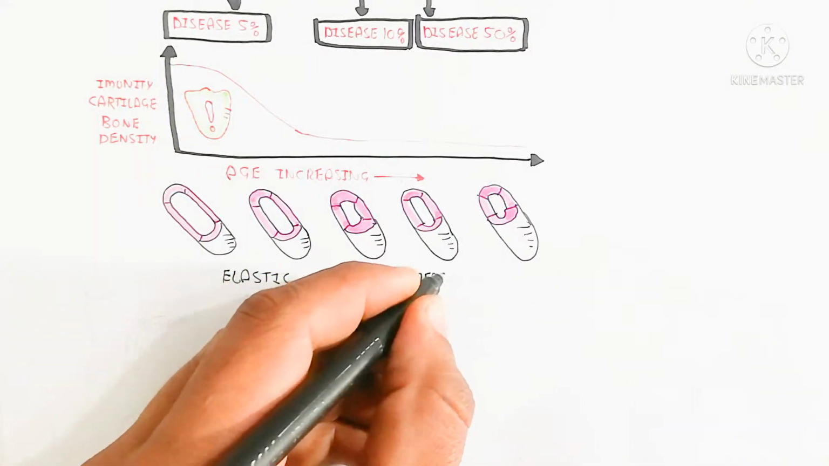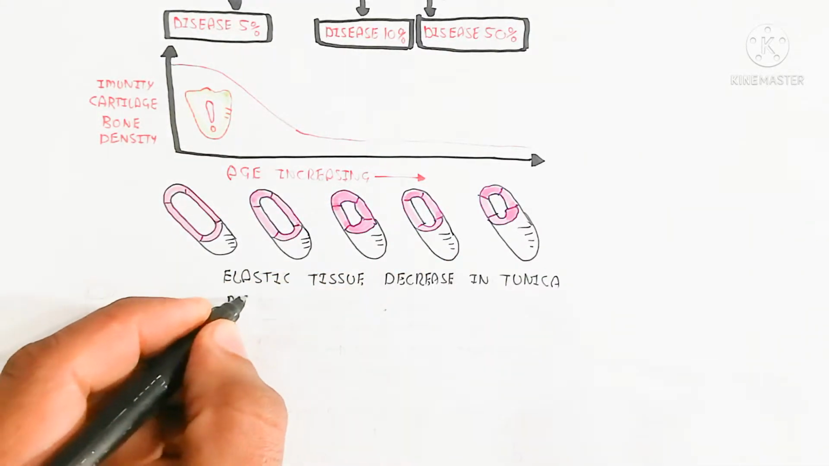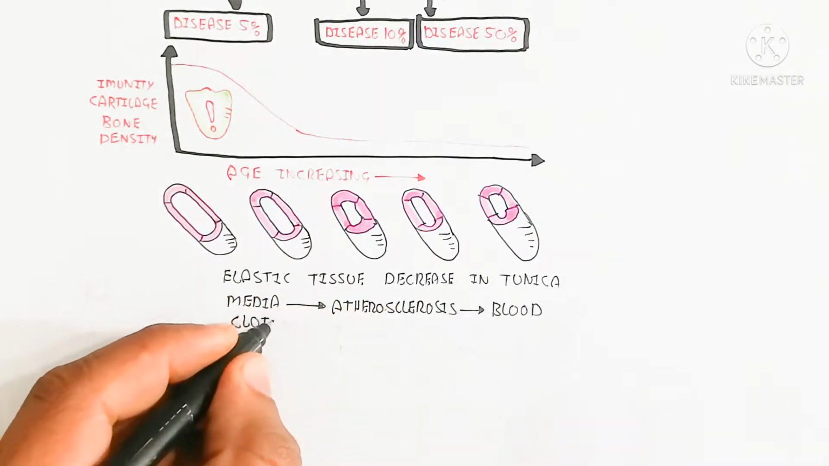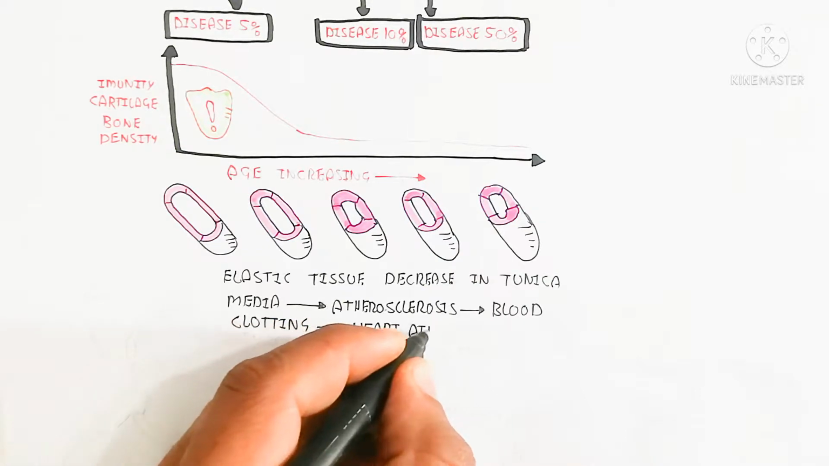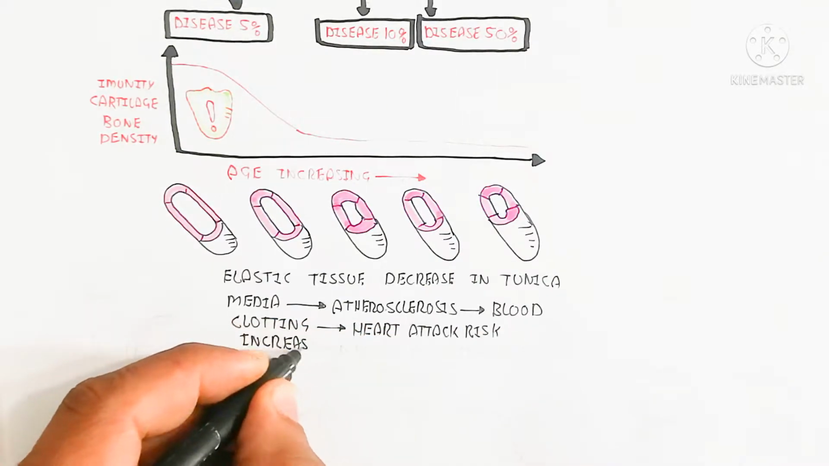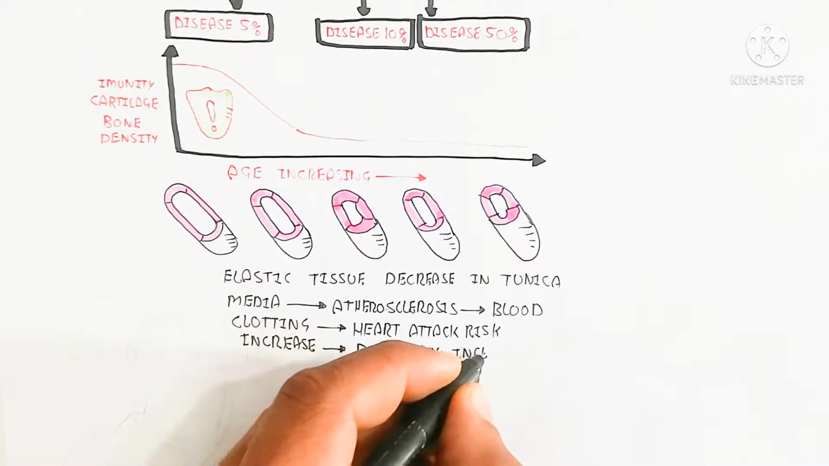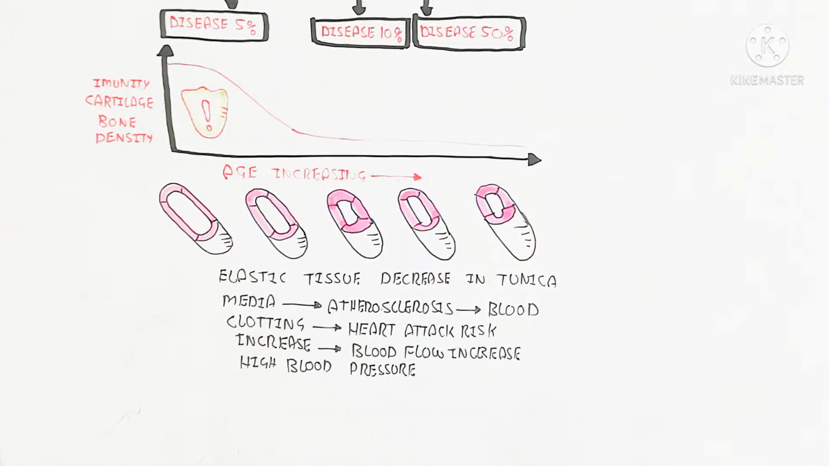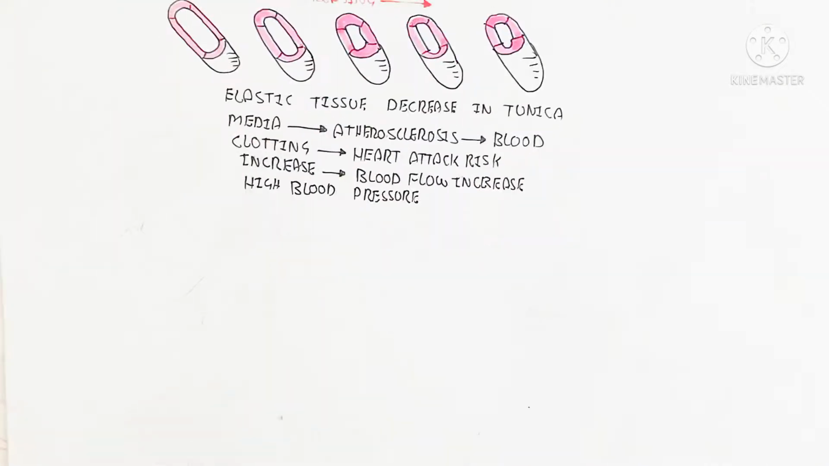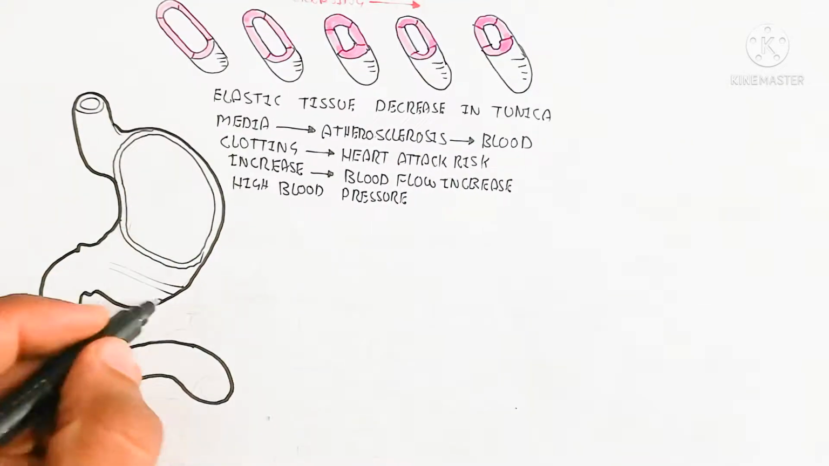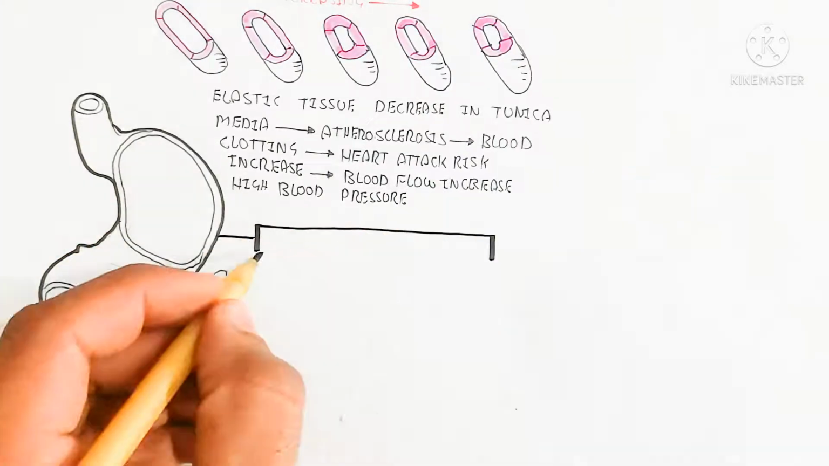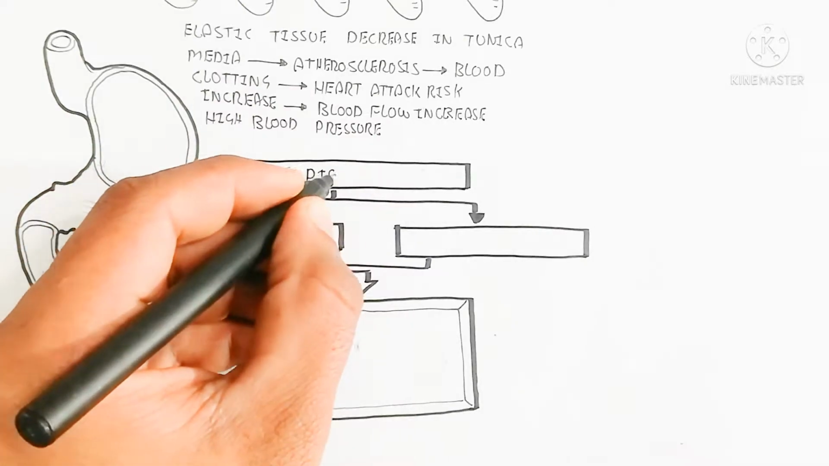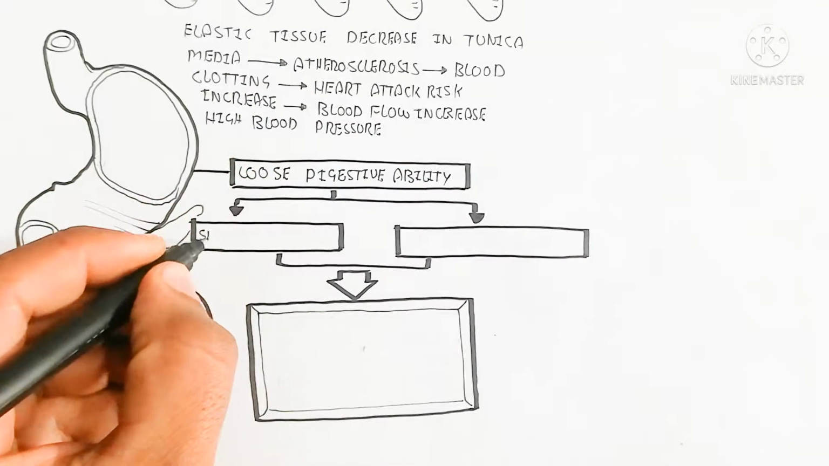As well as here downward, looking like the blood vessel, the elastic tissue decreases in the tunica media and leads to atherosclerosis, blood clotting, increased heart attack, and increased blood flow, and high blood pressure will be caused. So that is why an aged person will have more blood pressure as compared to the normal person. So aging is the disease which causes many diseases. So the root of the disease is aging.